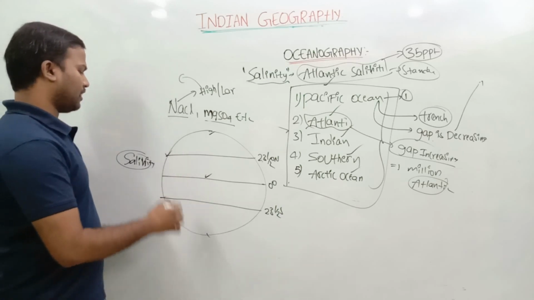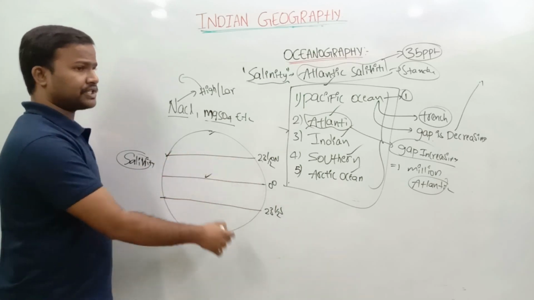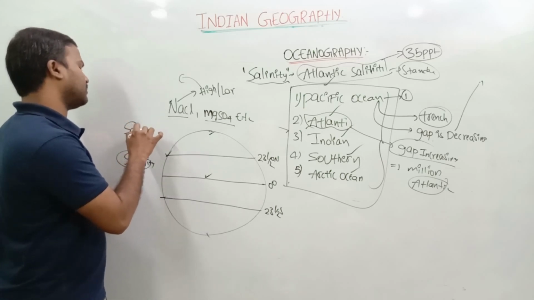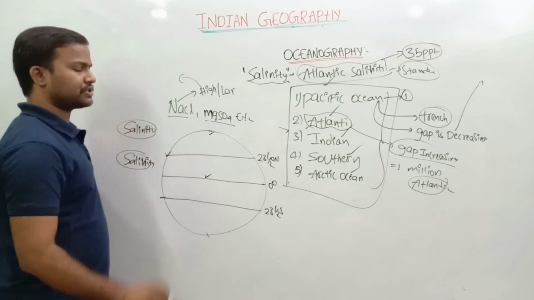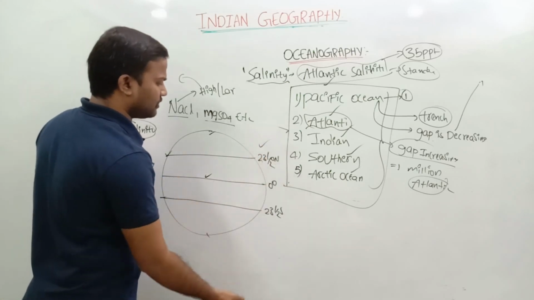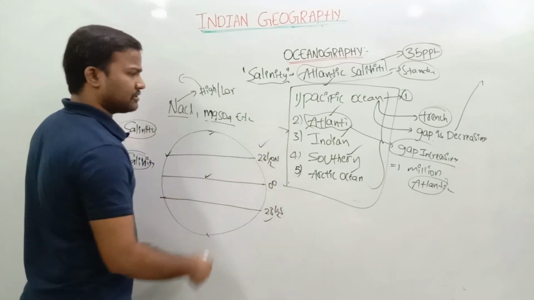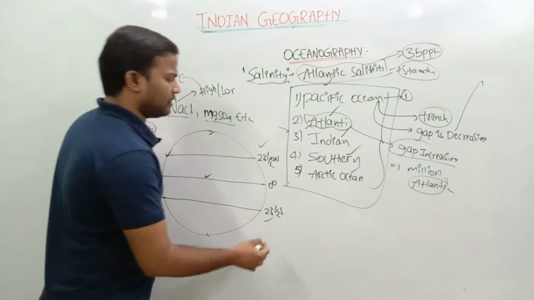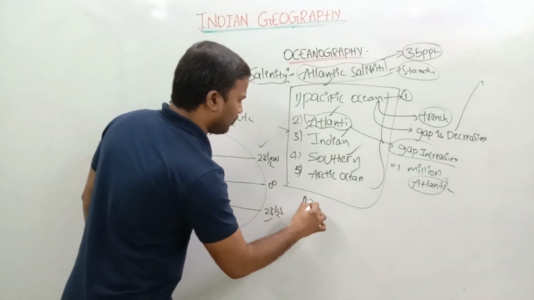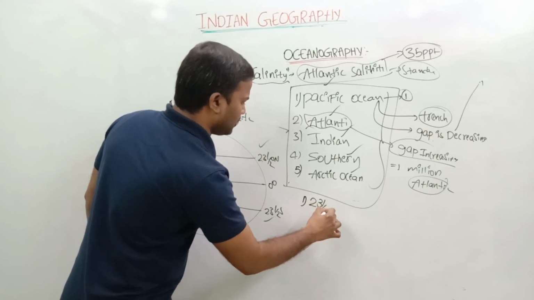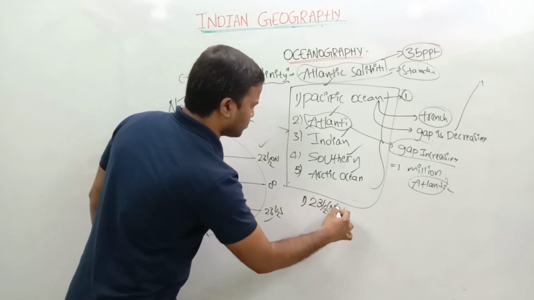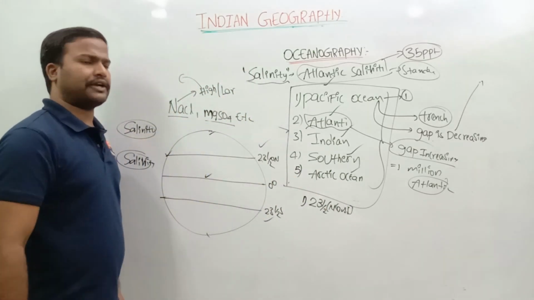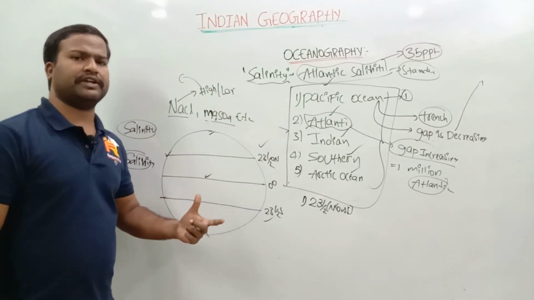On which latitude is the salinity of the ocean high? First is Tropic of Cancer, Tropic of Capricorn, and this is like this. So here the answer is along the 23 and a half, it may be north or south. On this latitude the salinity will be very high.